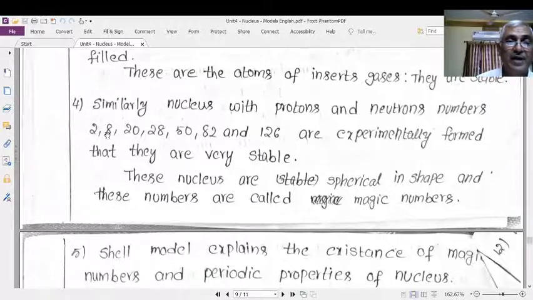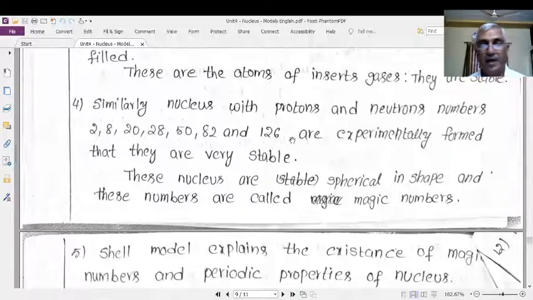The nuclei with either proton number or nucleon number, protons plus neutrons together, having 2, 8, 20, 28, 50, 82, 126 are very stable nuclei, and at the same time they are abundantly available in nature when compared with any other matter.